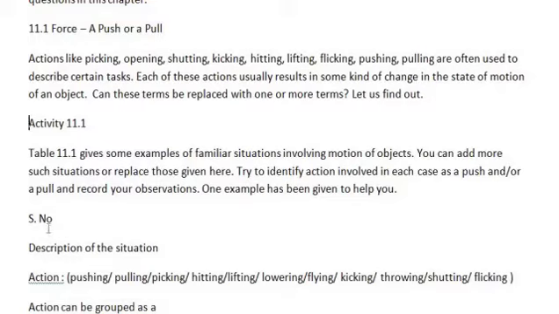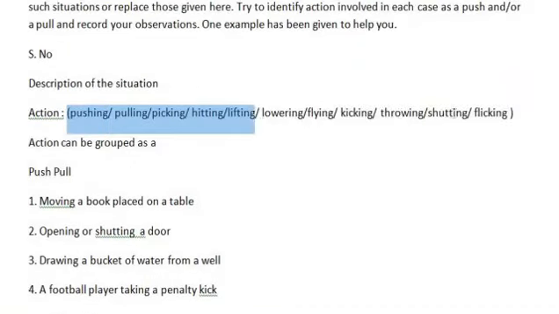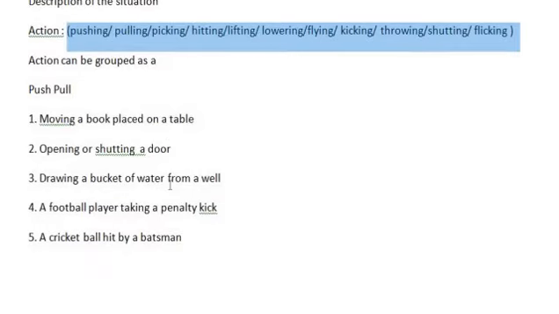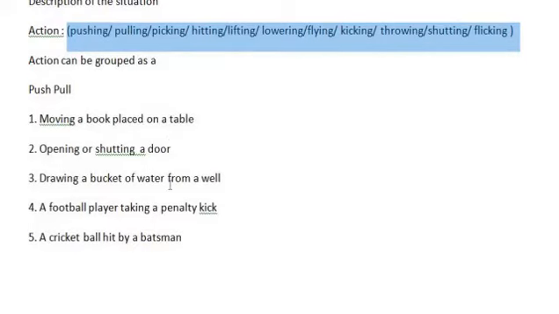So identify the action of push or pull. Moving a book can be both or all three, either push, pull, or lifting. So whatever words we have learned in the previous page, all are written here: pushing, pulling, picking, hitting, lifting, lowering, flying, kicking, throwing, shutting, and flicking. So all these are drilled down to either pushing, pulling, or lifting. Push and pull act horizontally with respect to the ground, and lifting will go upwards, like vertical.